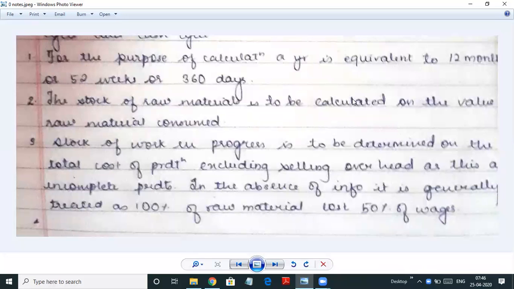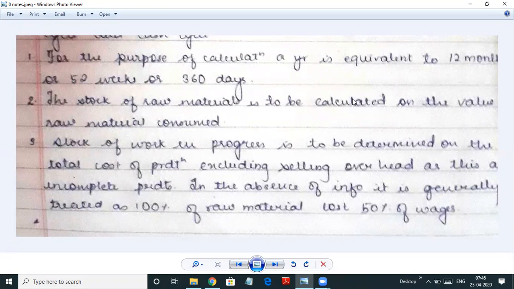The very first is, for the purpose of calculation, a year should be equal to either 12 months or 52 weeks or 360 days. So this is what is to be considered if nothing is given. If it is given 365 days, then we'll take 365 days.